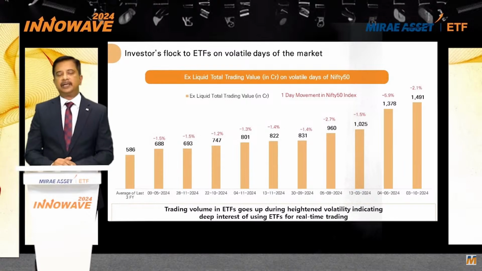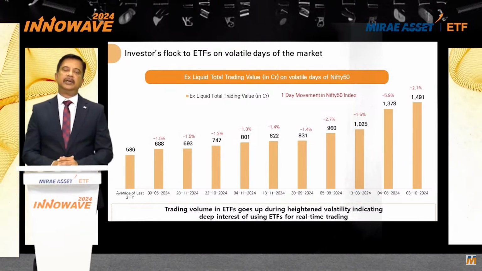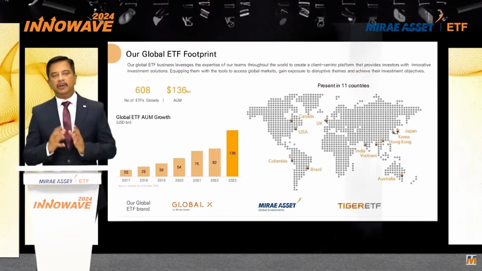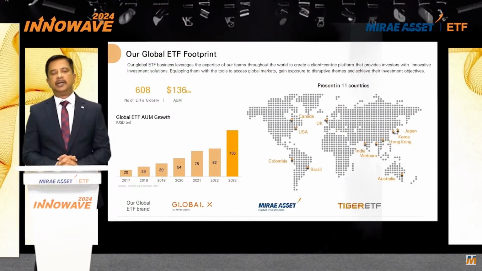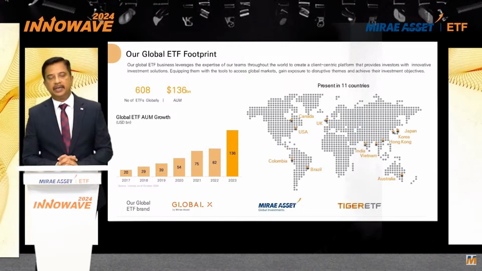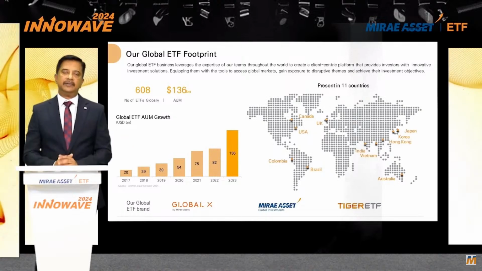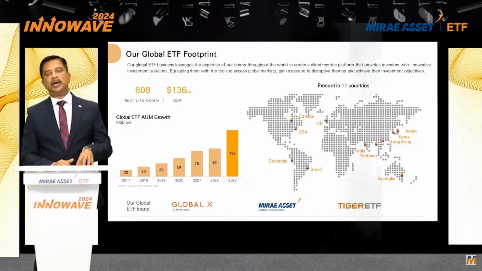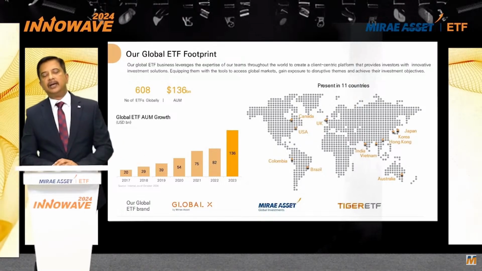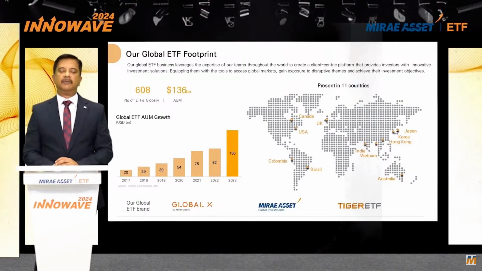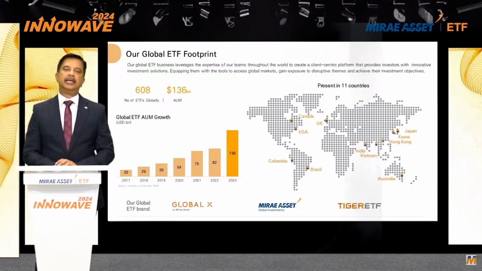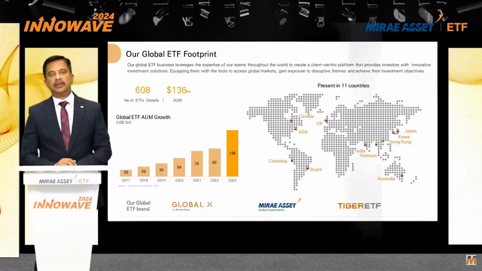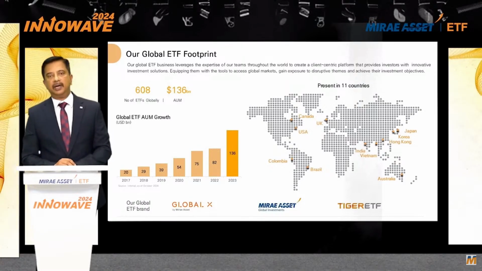From our perspective, I think ETF now forms a great backbone to our global mutual fund sales. And we manage around 136 billion across 11 countries as we speak. We run 3 brands of ETFs. We run the Global X, which we acquired in the US and then rebranded our Canada business in the form of Global X. In India, we run it as Mirae Asset Global Investments. And in Seoul, or South Korea, we run it under the umbrella of Tiger.